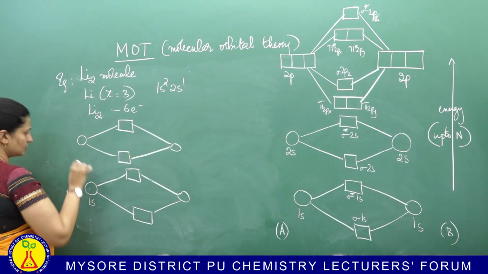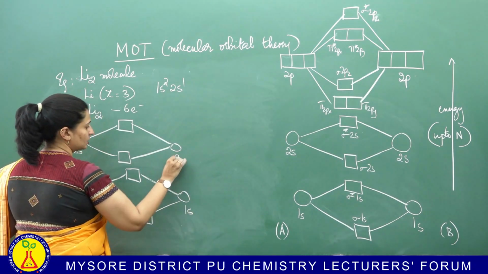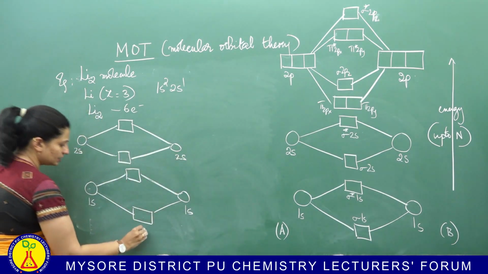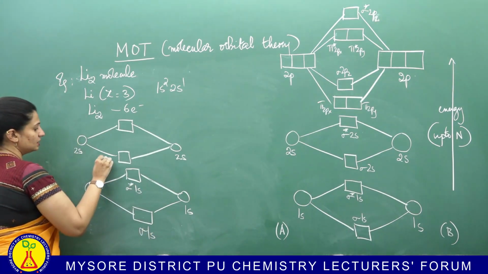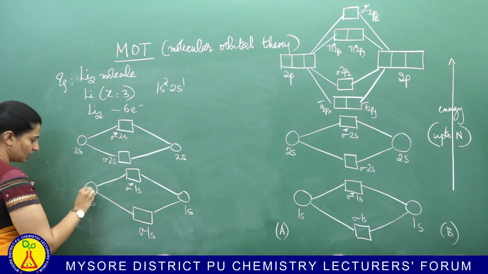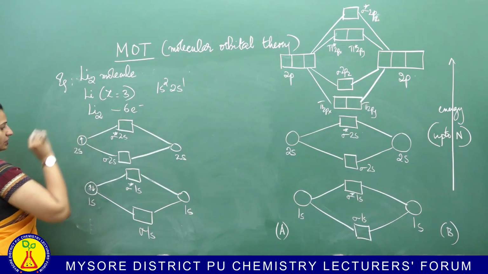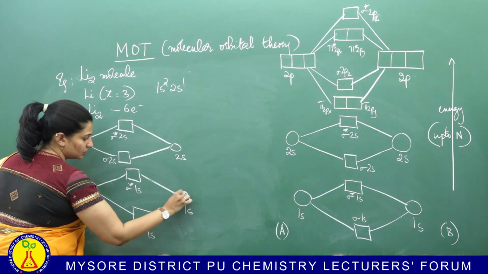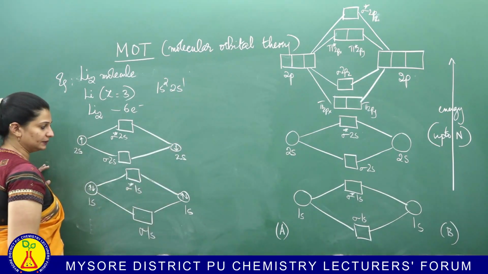So, this is 1s and this is 2s of one of the atoms. Same way, this is 1s and 2s of the other atom, right? Now, this is sigma 1s, this is sigma star 1s, this is sigma 2s and this is sigma star 2s. How many electrons in 1s? 2 electrons and 1 electron in 2s. Same way, here also 1s has 2 electrons and 2s has 1, correct?